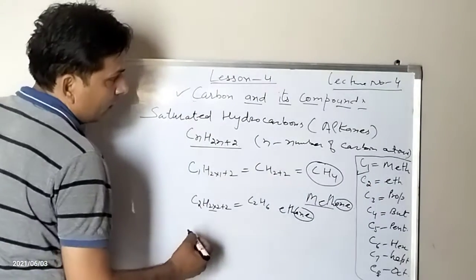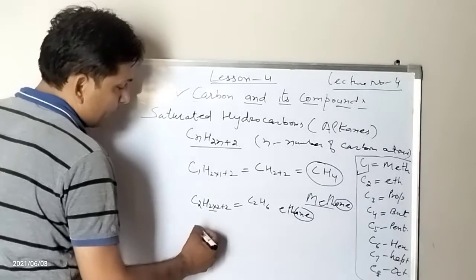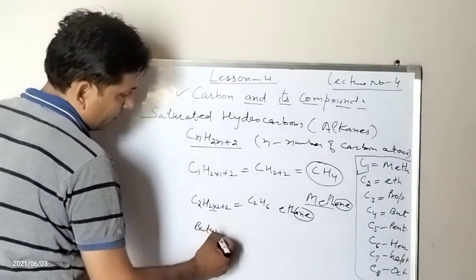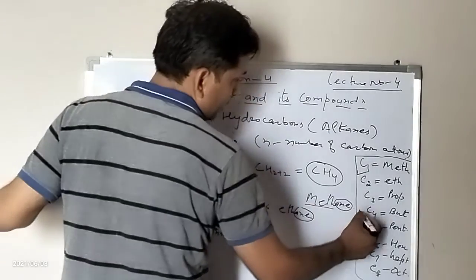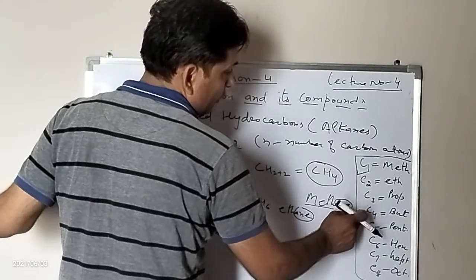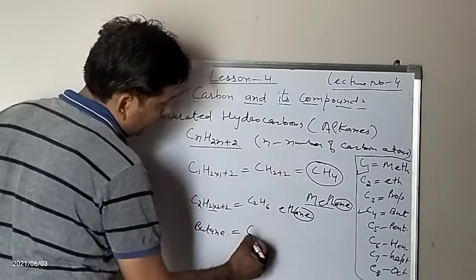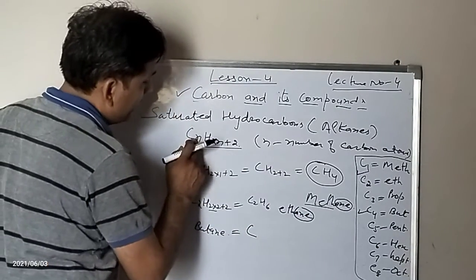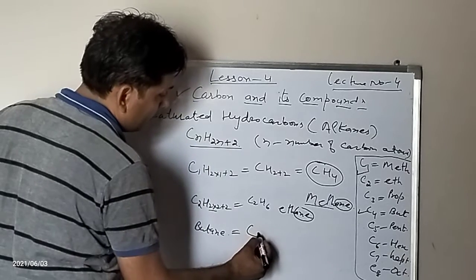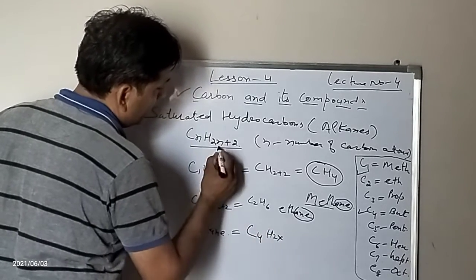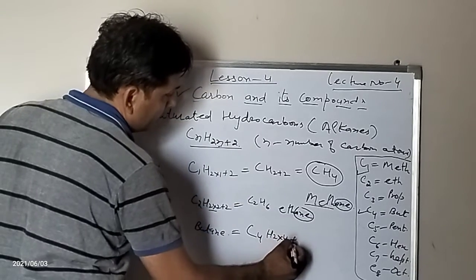Suppose we are talking about butane. We come to know that it has 4 carbon atoms. Then apply this formula: n means number of carbon atoms, which is 4, then 2 into 4 plus 2.